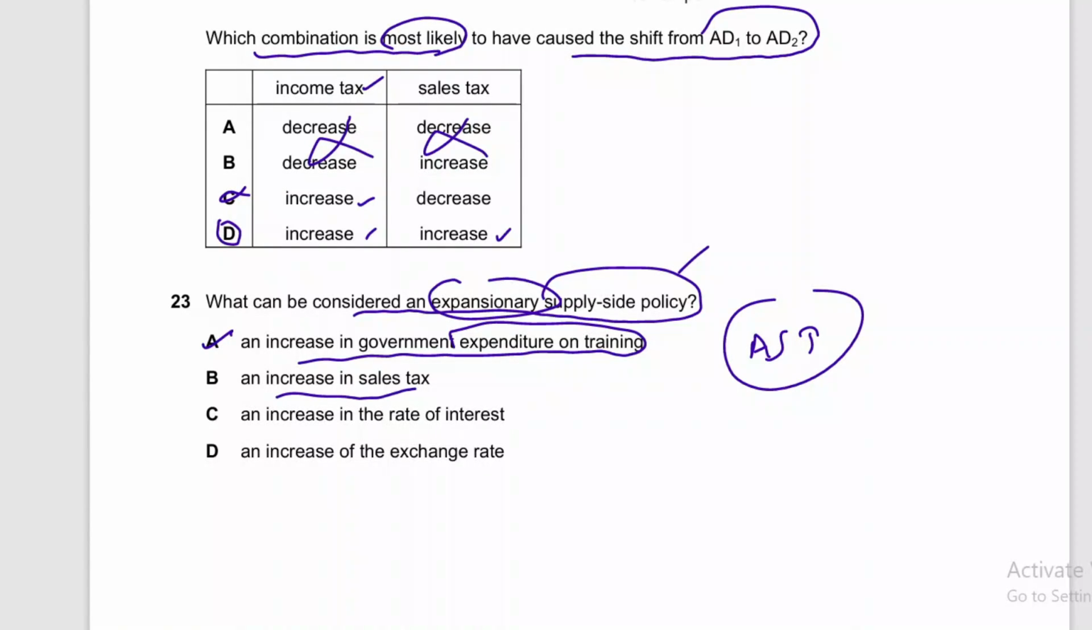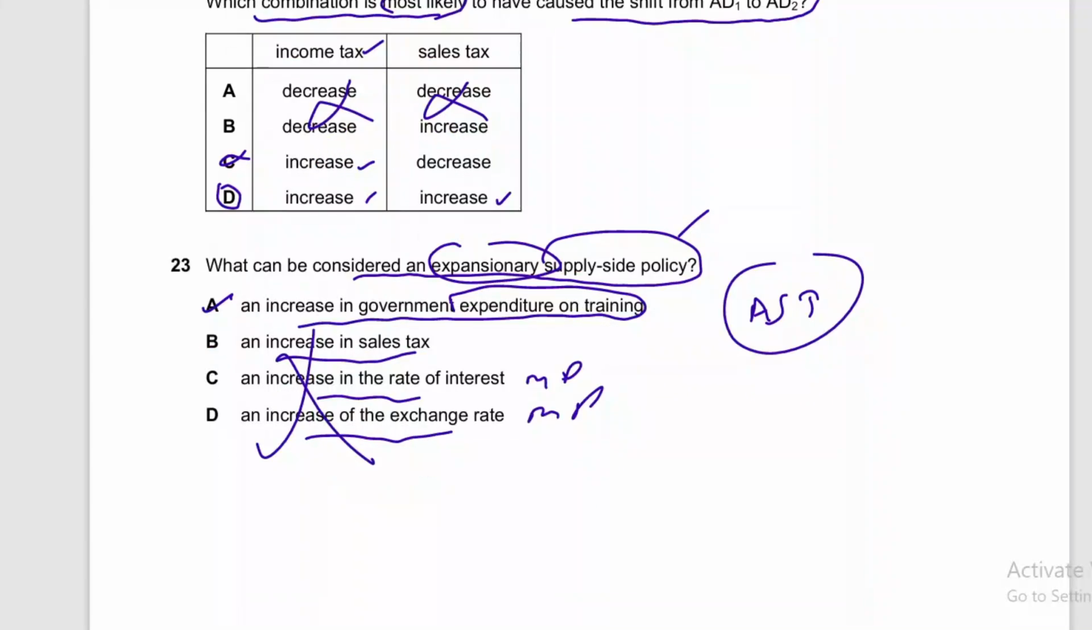Increase in sales tax. If sales tax increases, that will be a kind of contractionary supply side policy. And increase in rate of interest. When interest rate increases, it is a monetary policy, not a supply side policy. Increase in exchange rate, this is also monetary policy, not supply side policy. So we will cross all these options. Option A is the correct answer.